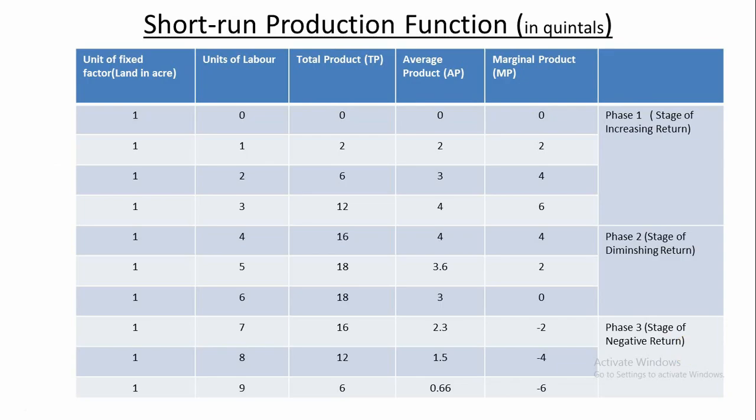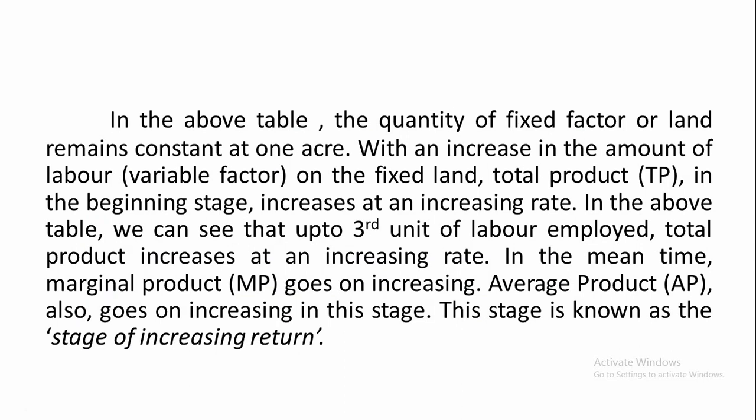You see, in the above table, the quantity of the fixed factor, land, remains constant at 1 acre. I have already told you. With an increase in the amount of labor on the fixed factor, land, total product in the beginning stage increases at an increasing rate. In the above table, we can see that up to the third unit of labor employed, total product increases at an increasing rate.